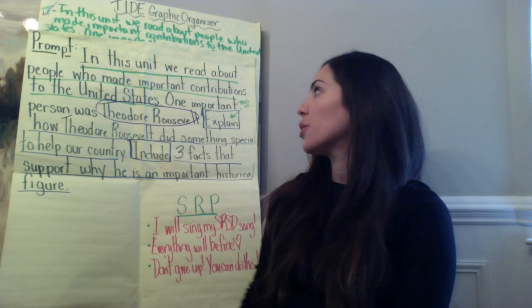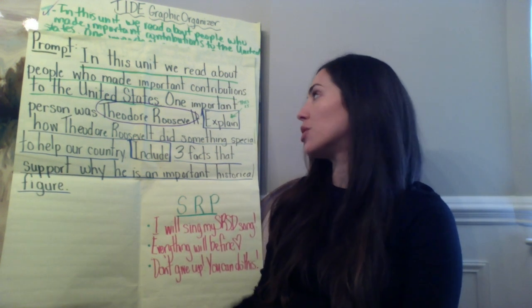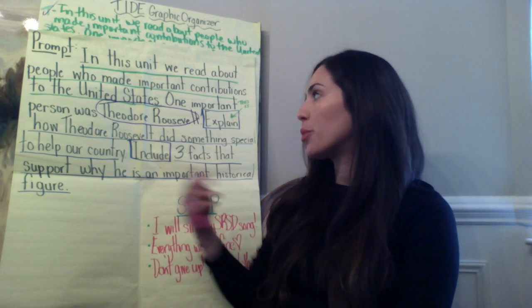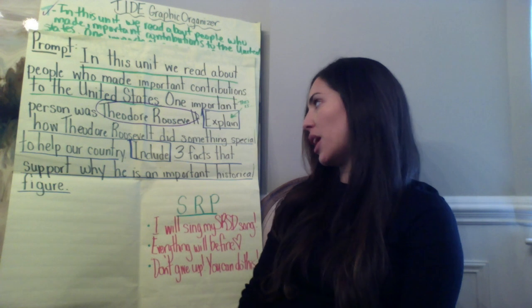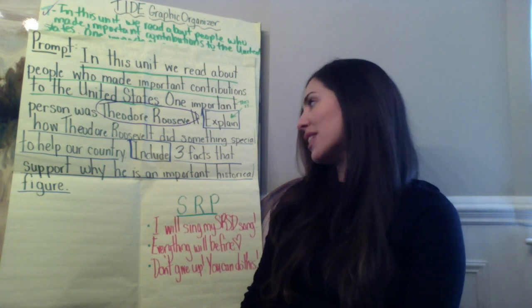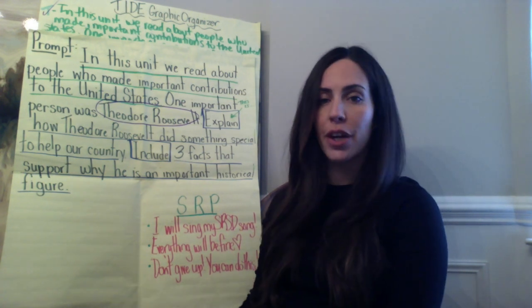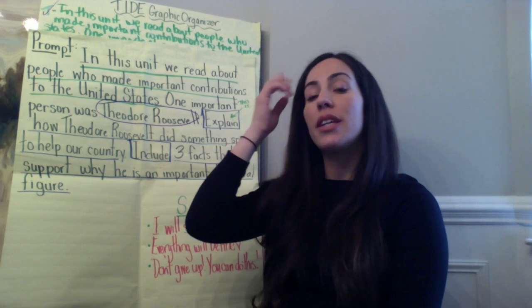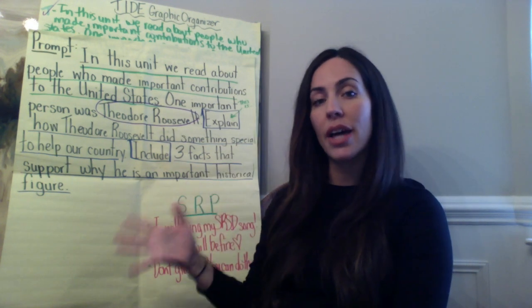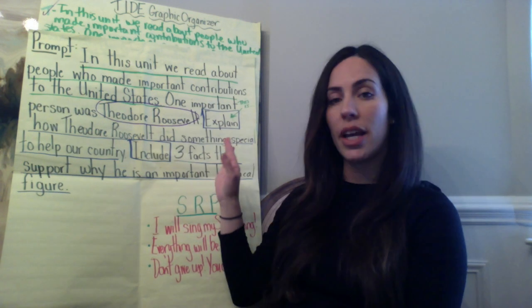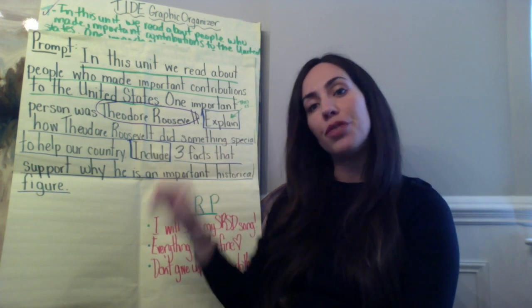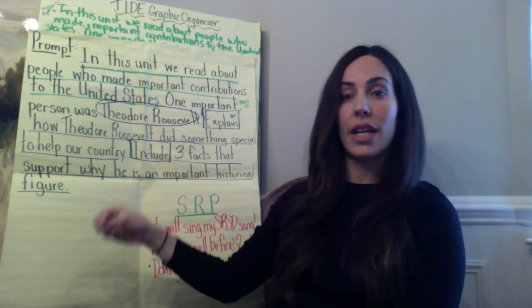And it says, in this unit, we read about people who made important contributions to the United States. One important person was Theodore Roosevelt. Explain how Theodore Roosevelt did something special to help our country. Include 3 facts that support why he's an important historical figure. So when Miss Marchese had come into our classroom, she taught us that in order to do the ending statement, we really just need to take what we have in the prompt and restate it or write it again.